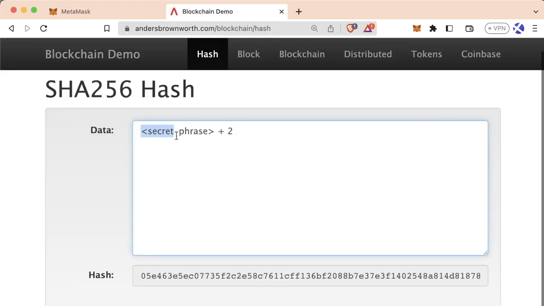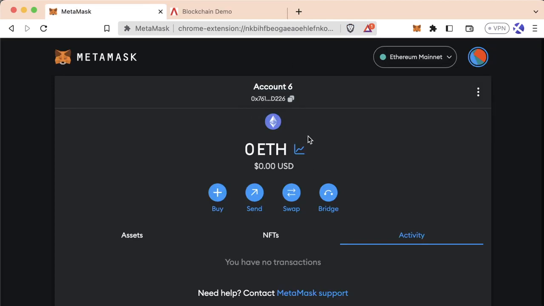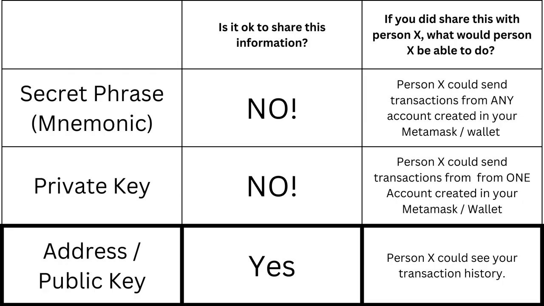It's as if we just did the secret phrase +6 and created this new hash, and it uses this to make a private key. And this is why in your MetaMask, if you share that secret phrase, if you share that mnemonic device, they will have access to all the accounts that you ever created. However, if you share your private key, it will just give them access to that single account. Secret phrase has access to all the accounts created in your MetaMask or your wallet.